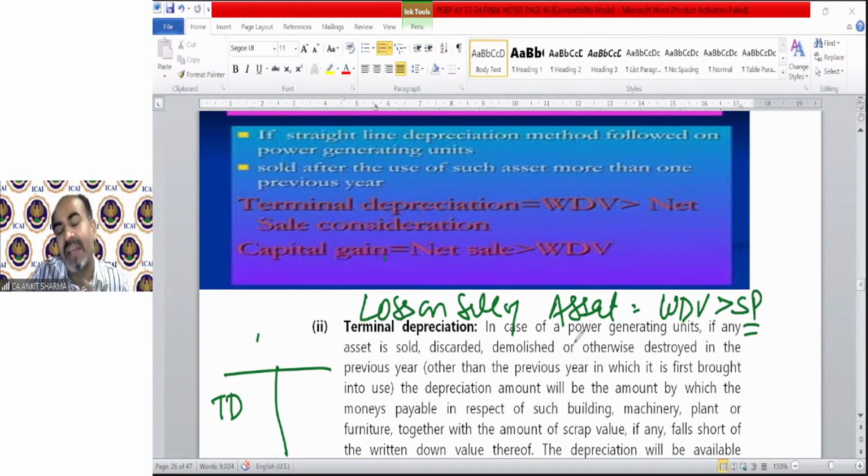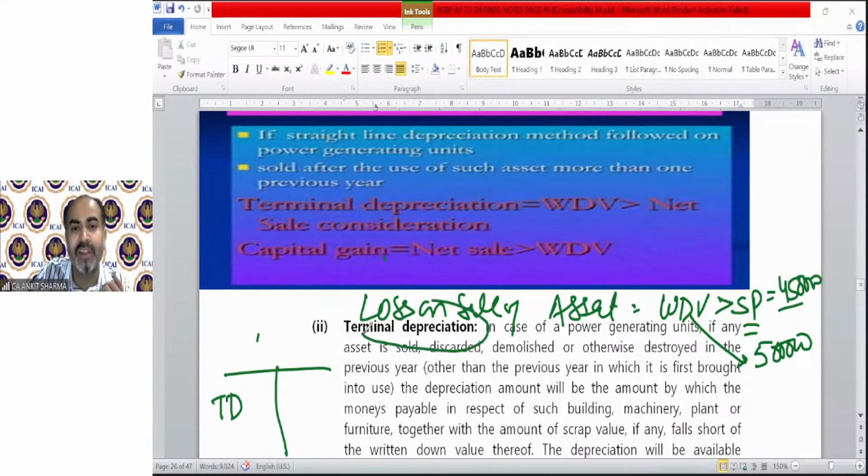So I have an asset in my power generating business and WDV is, for example, 5 lakh rupees. If I sold this asset for 4,50,000, that means 50,000 loss. And this 50,000 loss is called terminal depreciation under income tax. There's nothing more; that is simple loss on sale in a power generating undertaking. And what if the selling price is 6 lakh rupees? Then it will be called balancing charge. We will discuss balancing charge later.